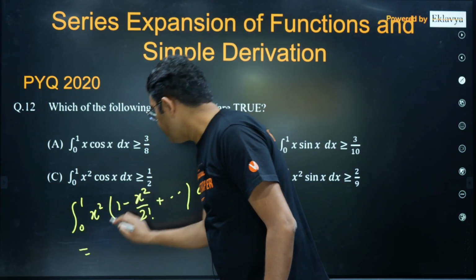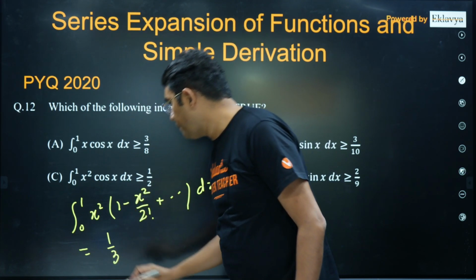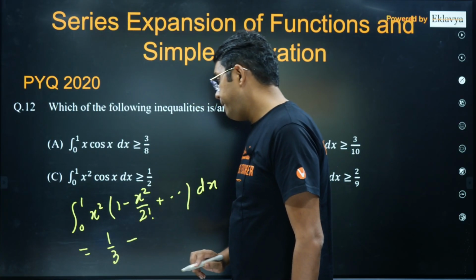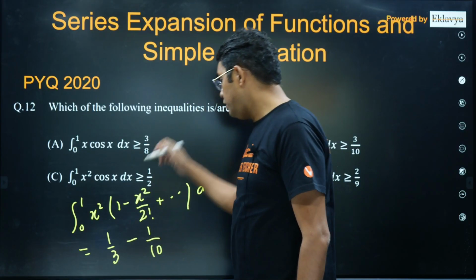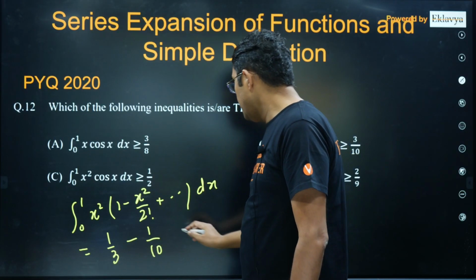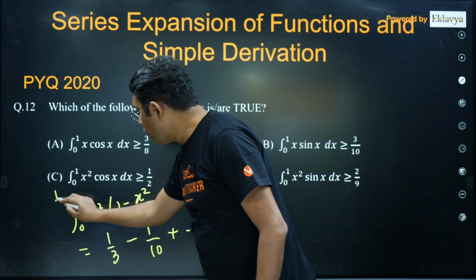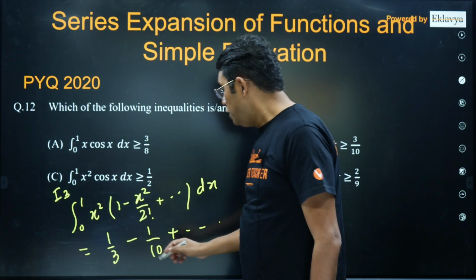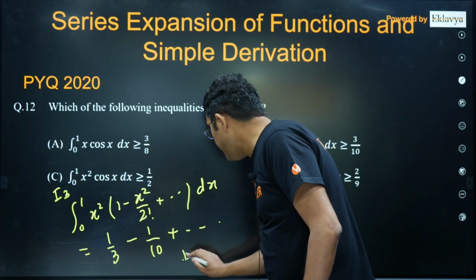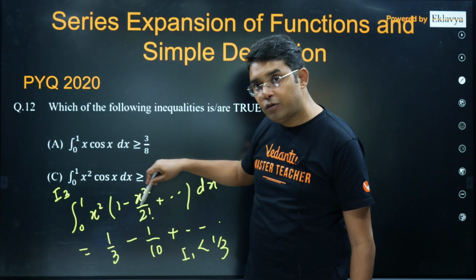For the first term, the value is coming out to be 1 upon 3. Then there will be minus sign, and that will be giving you 1 upon 5 into 2, 10 I think, because x power 5 upon 5 are 10 only, and then plus and then minus and so on. So you can see the integral of C part, let's say I3, has to be lesser than 1 upon 3, because we are subtracting something from 1 upon 3.